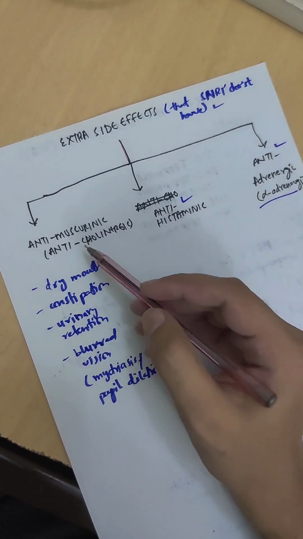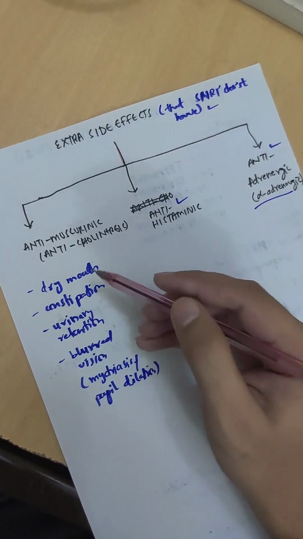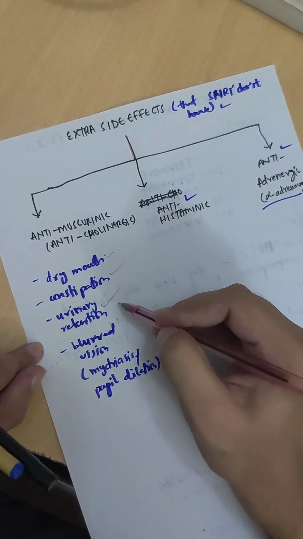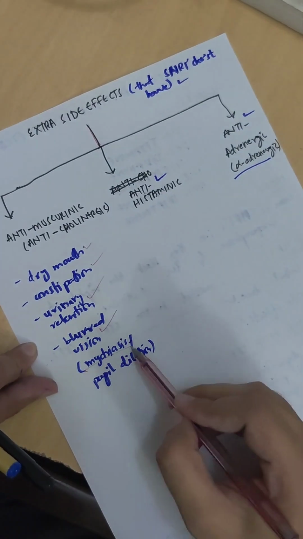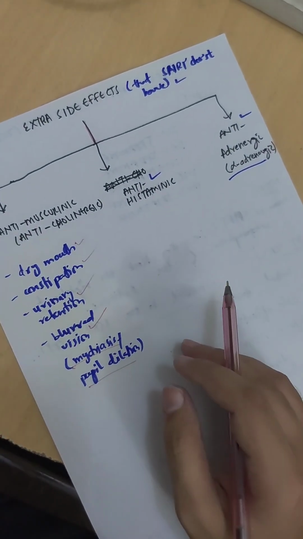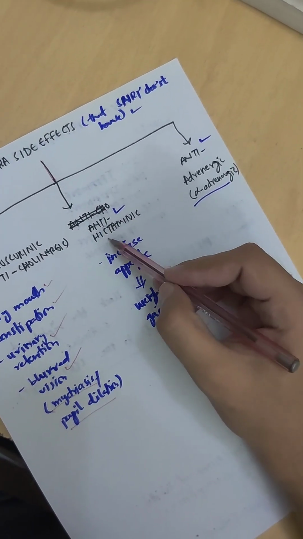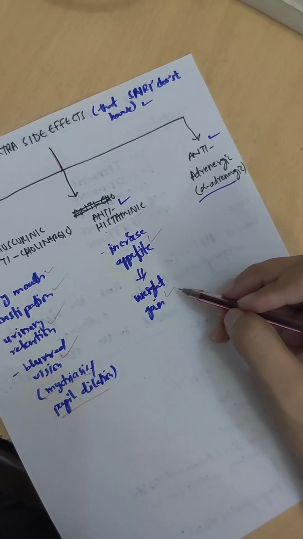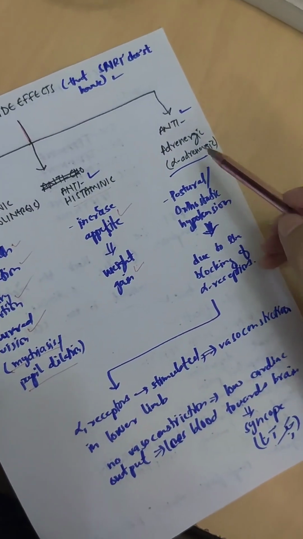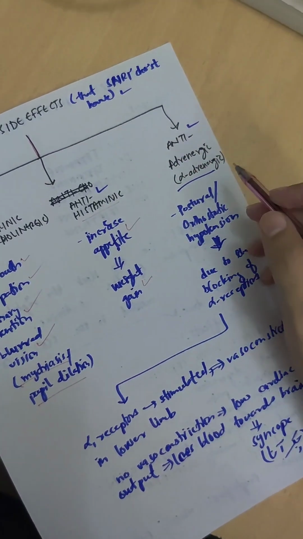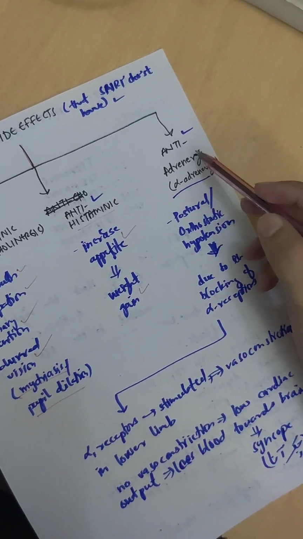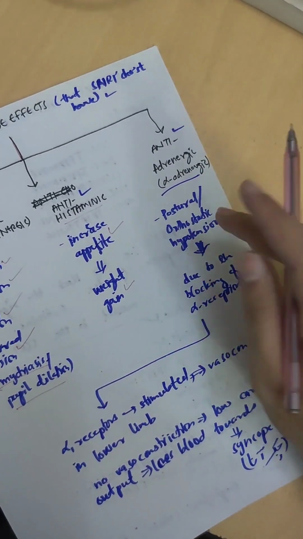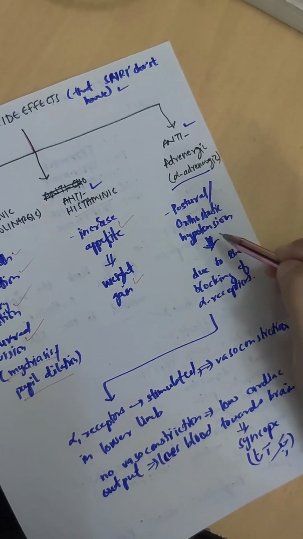As they are antimuscarinic, they have the following side effects. They cause dry mouth, constipation, urinary retention, and blurred vision due to mydriasis, or pupil dilation. Due to their antihistaminic nature, they cause an increase in appetite, so they cause weight gain. The third side effect is that the tricyclic antidepressants are anti-alpha adrenergic, so they cause postural or orthostatic hypotension.